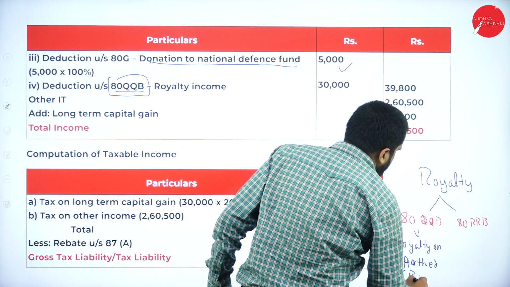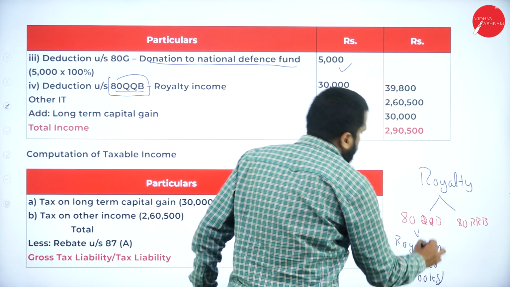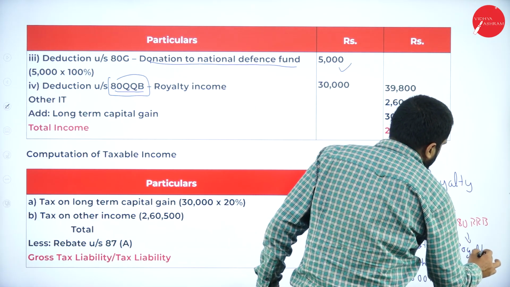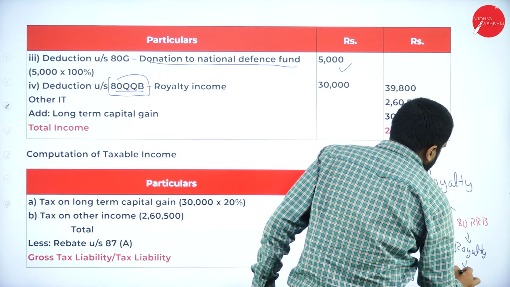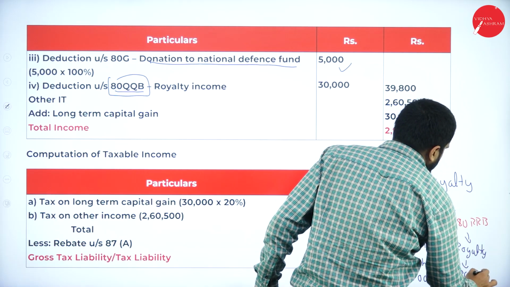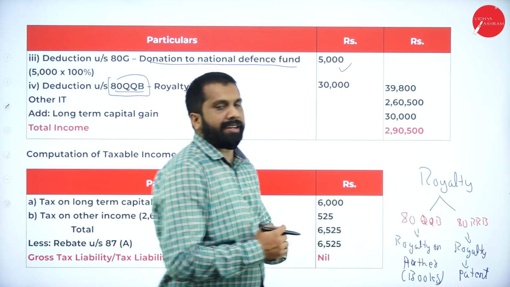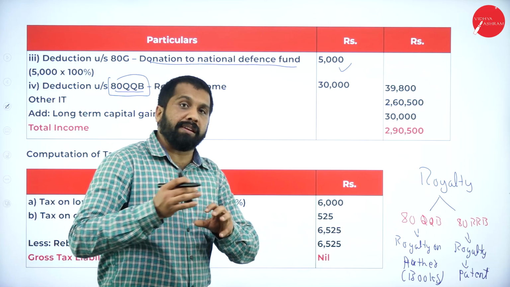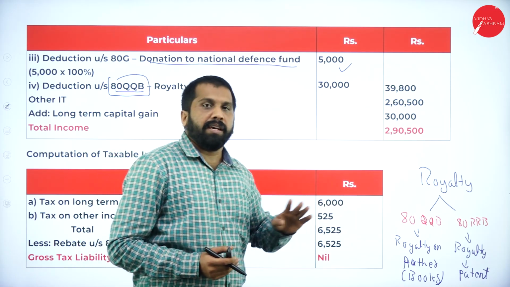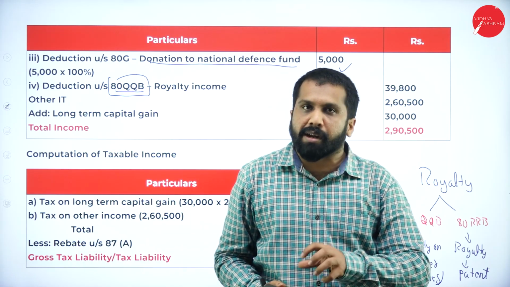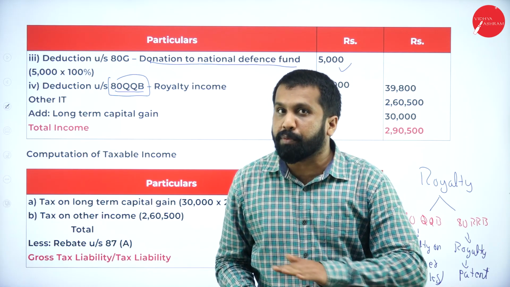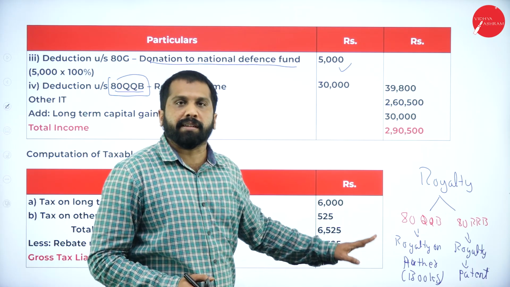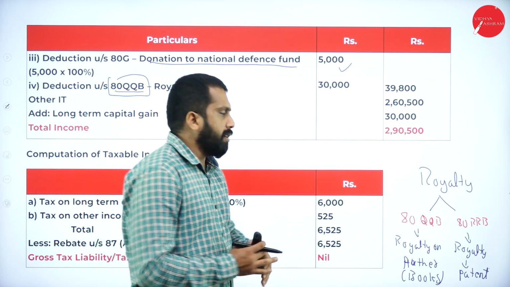Author, it is nothing but books. This is royalty on patent. There are 2 deductions: one is 80RRB, one more is 80QQB. You already learned what is 80RRB, if there is any royalty payment of patent, not books. If any royalty on books are author. Now, the slab is same to same.